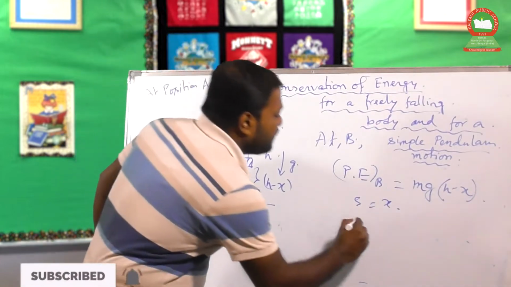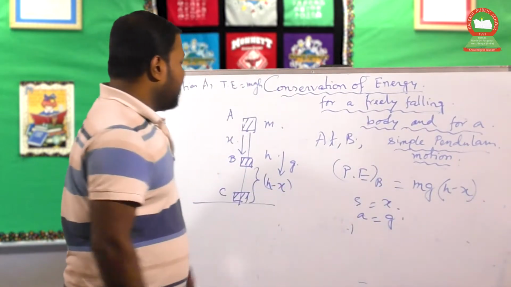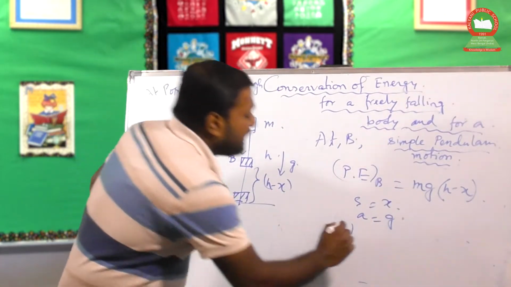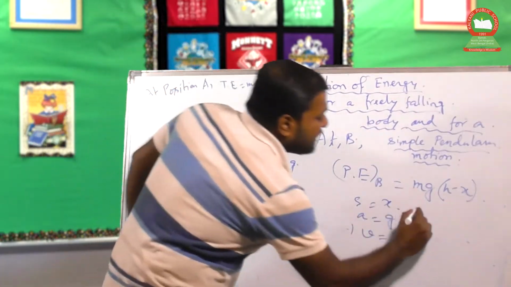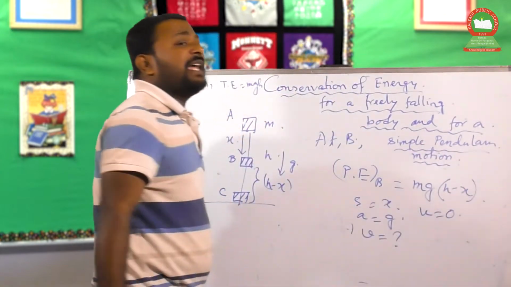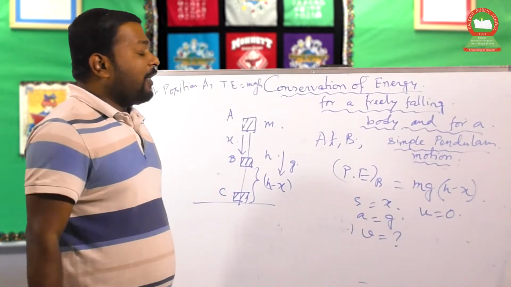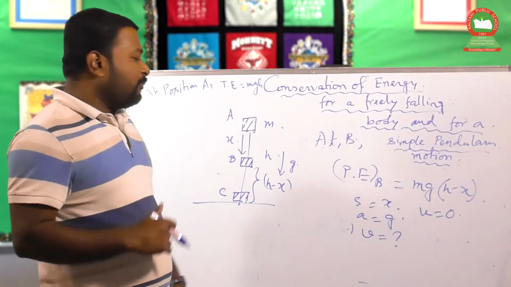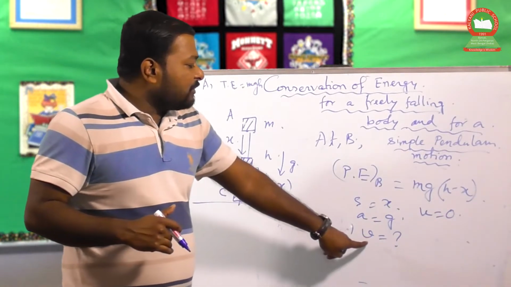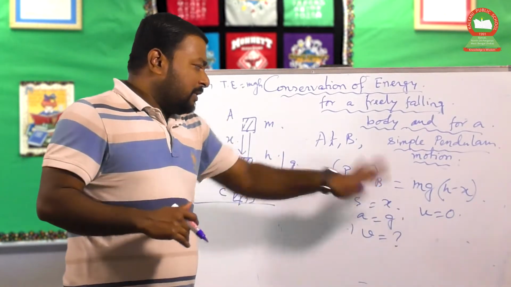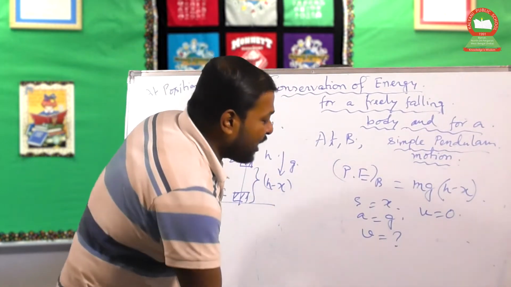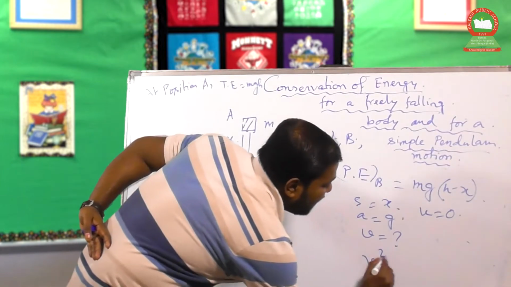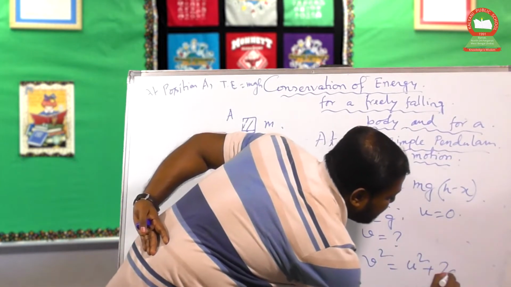There is an acceleration due to gravity, which is g, and at point B, let v be the velocity, and u, the initial velocity, is 0. Now from the laws of motion, from the equation of motion, we can calculate v from the above information, using v square equals u square plus 2as.